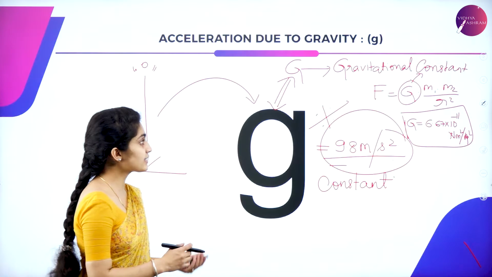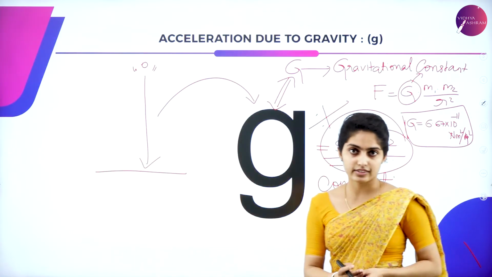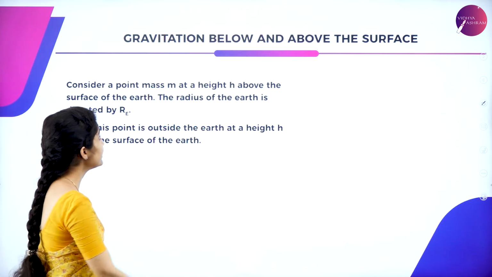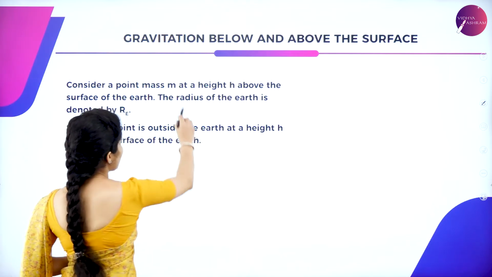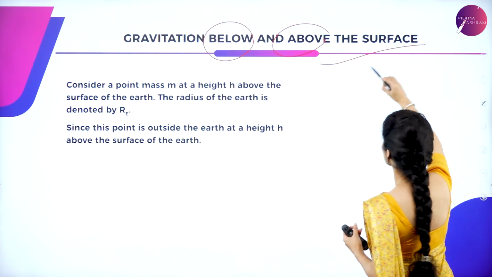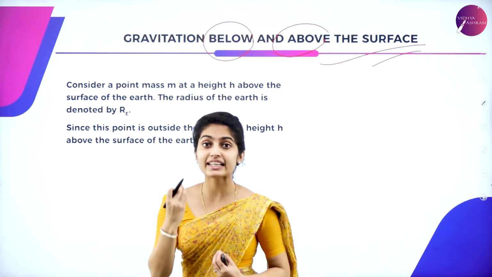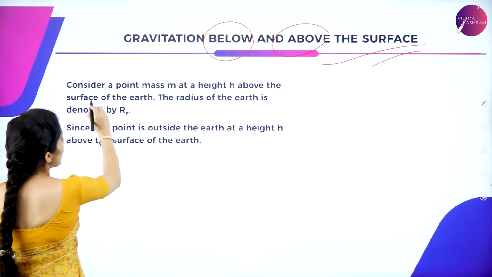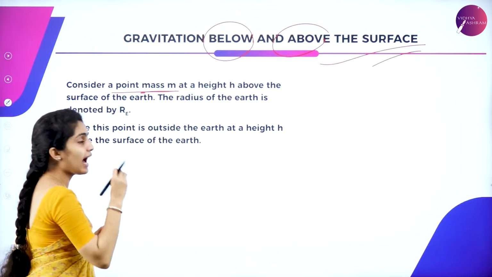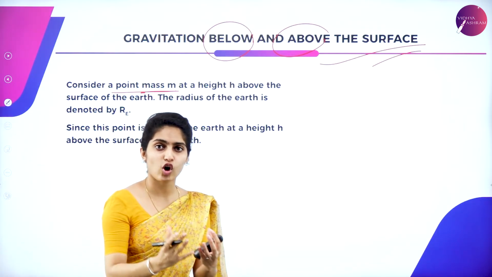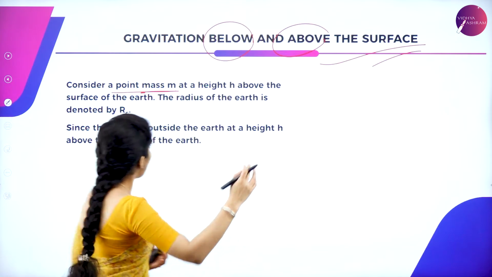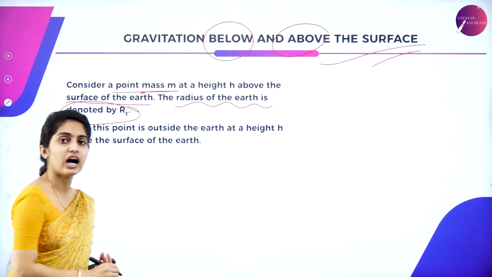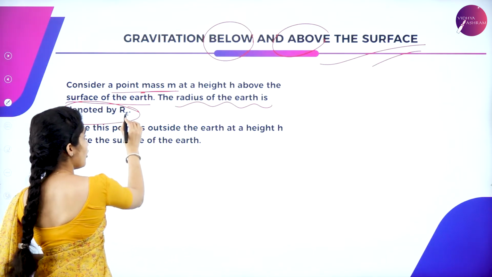After this, let us study how the gravity, or the gravitational forces, affect the earth. So now here we have a concept, that is gravitation below and above the surface. We have to study how exactly gravitation works below as well as above the surface. So here we will have to consider a point mass m at the height h. Let the point mass be a mass of an object at height h above the surface of the earth, and the radius of the earth is denoted by RE. Okay, that is radius of earth.